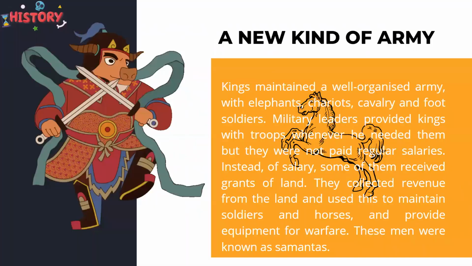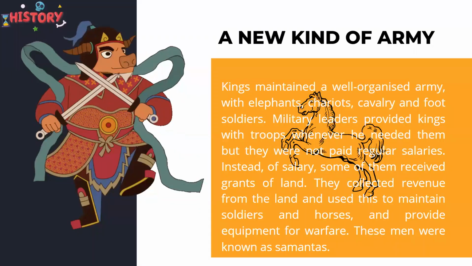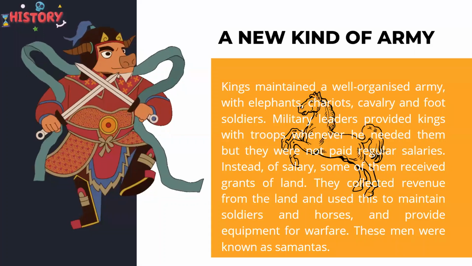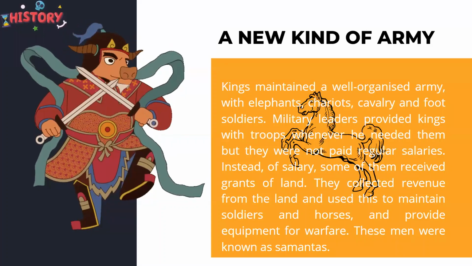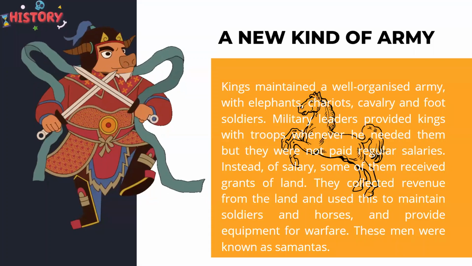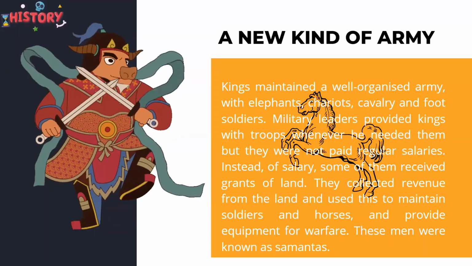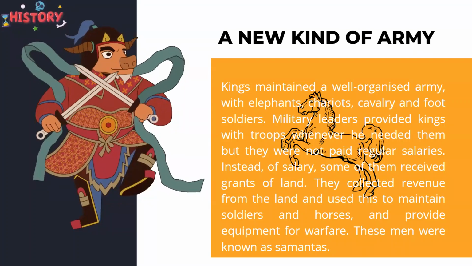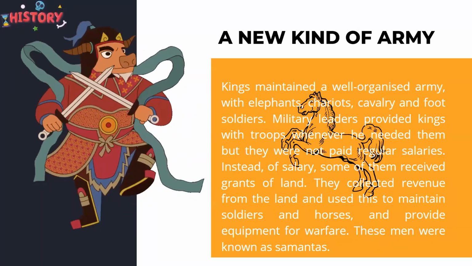All right, moving ahead. So a new kind of army started to be maintained. Okay, so the king started to maintain a well-organized army. They had their own elephants, chariots, cavalry, foot soldiers, and even military leaders were there. These military leaders were called Samantas. Okay, and they provided the support, the troops, to the king whenever he needed them.